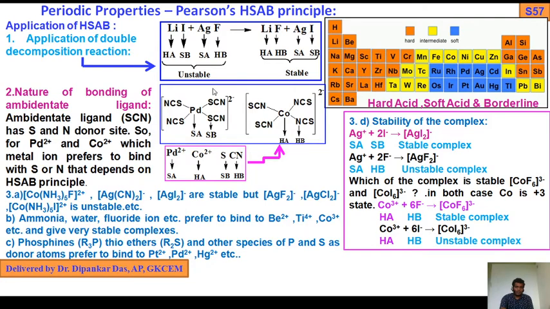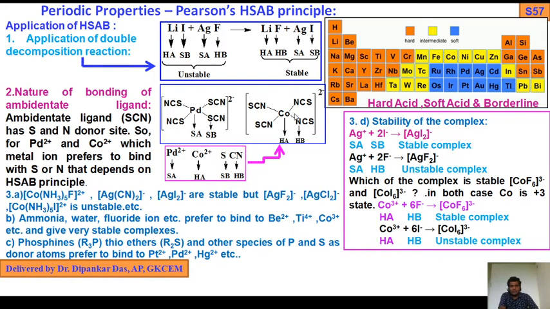So when thiocyanate ambident ligand approaches palladium, it will form a bond with palladium through the sulfur site because sulfur is soft base, palladium is soft acid. So thiocyanate has been coordinated through sulfur link.